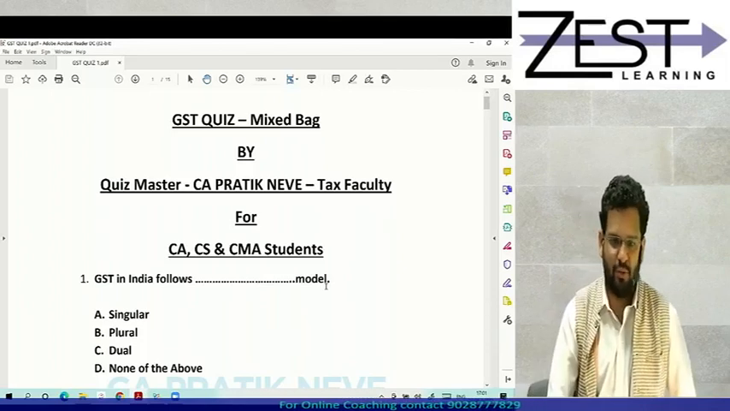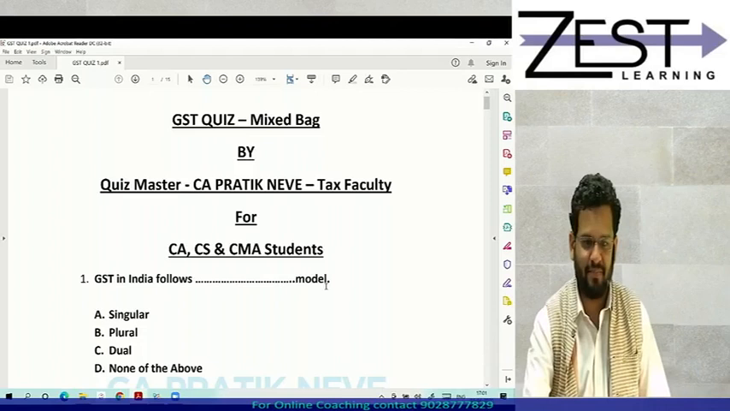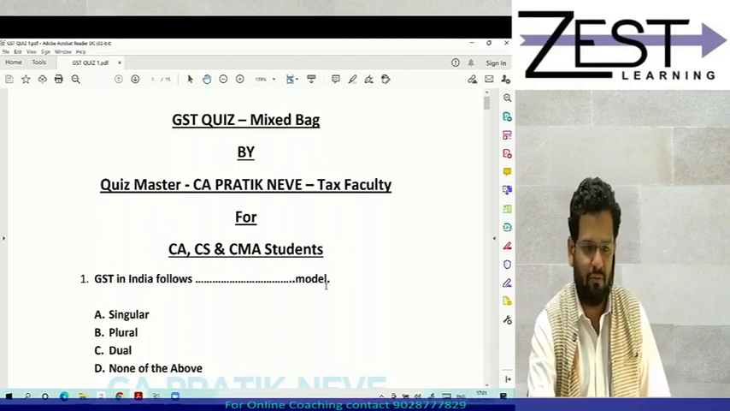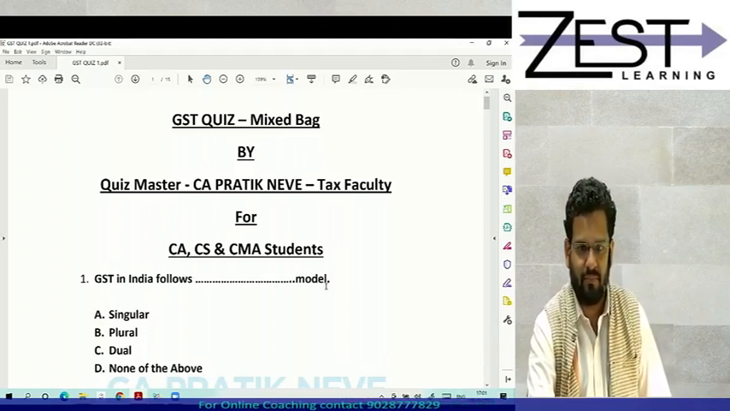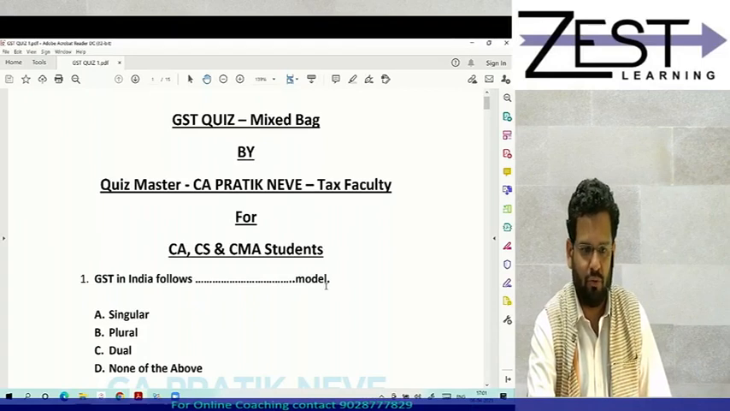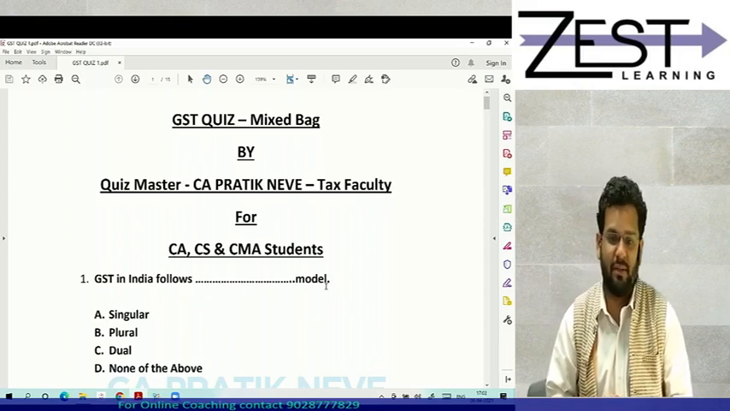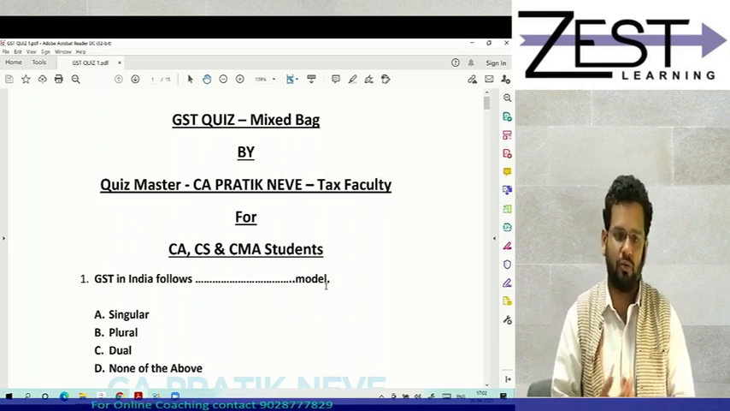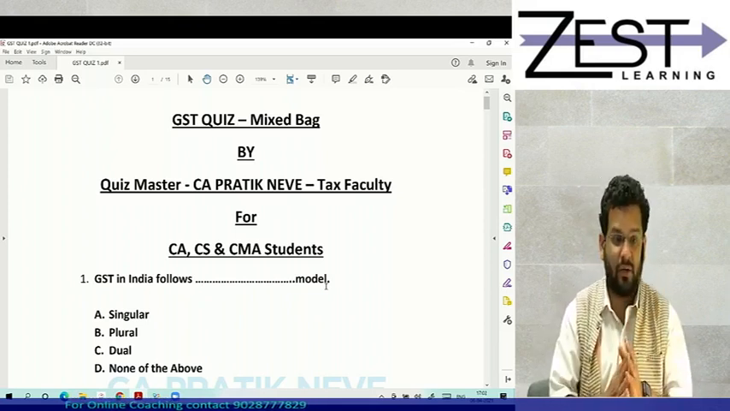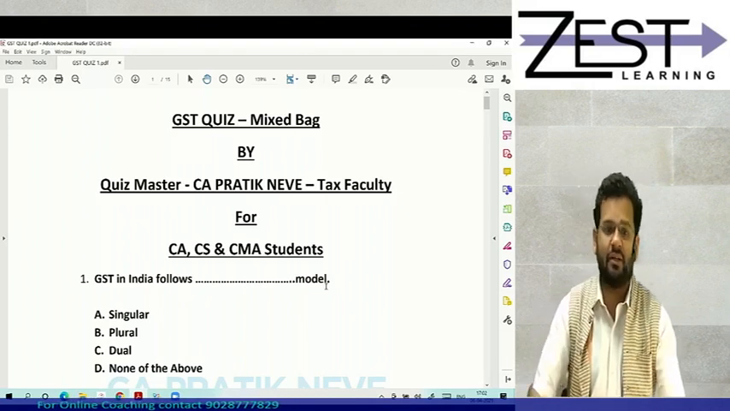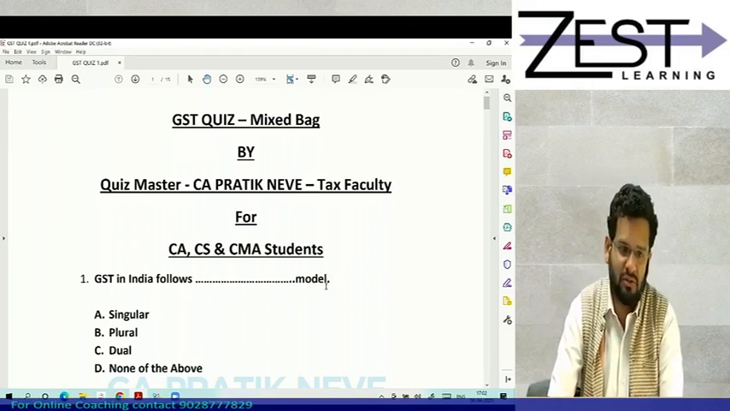Welcome to this quiz on GST, where we are going to deal with 50 questions. Correct? We are going to do 50 questions, and let's see. It's not only about questions, it is about the background of those questions, and you try to answer, and after every 10 questions you keep on telling me your score.